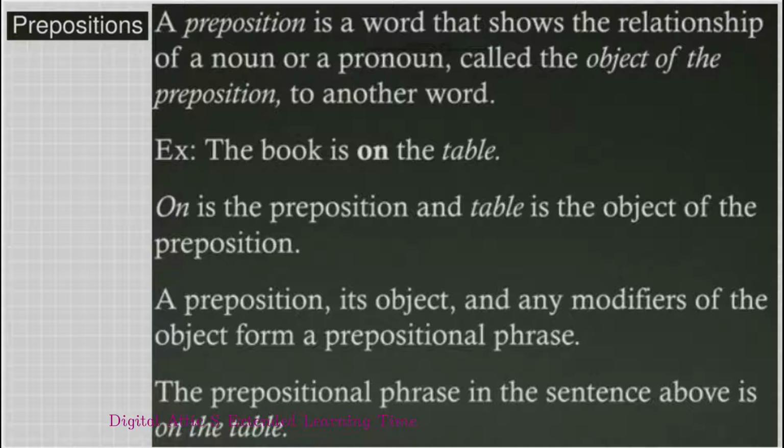A preposition, its object, and any modifiers of the object form a prepositional phrase. In the above sentence, the book is on the table, on is the preposition, table is the object, and on the table is a prepositional phrase.